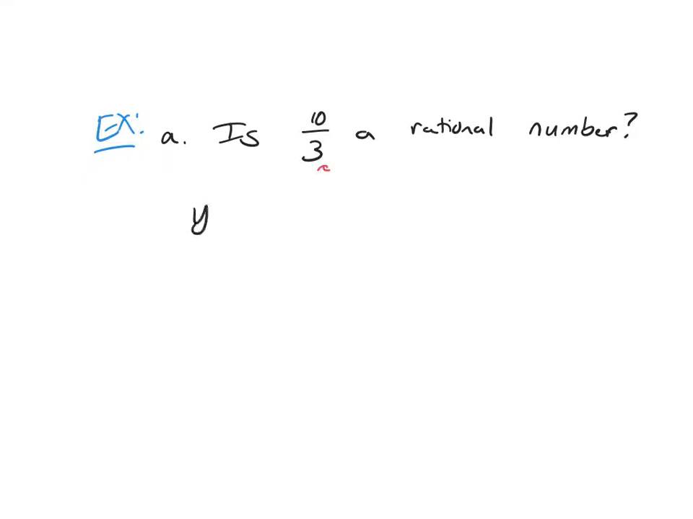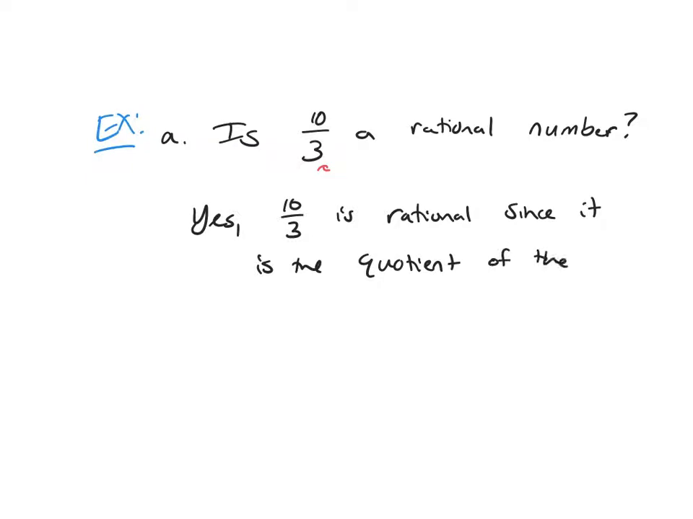So the answer is yes, 10 over 3 is rational since it is the quotient of the integers 10 and 3. All right, so now let's ask something a little bit harder.